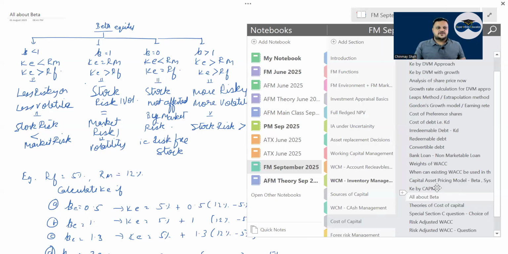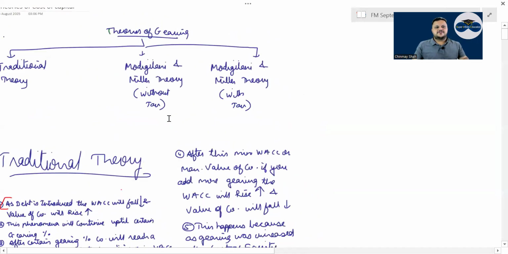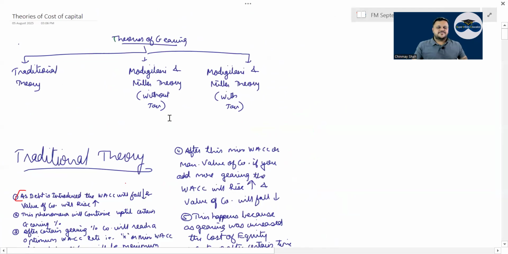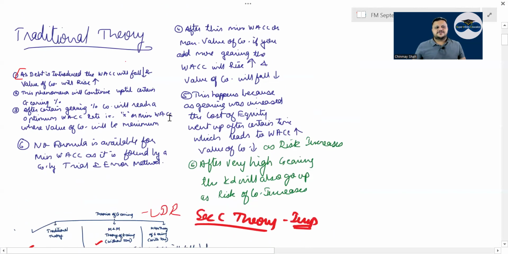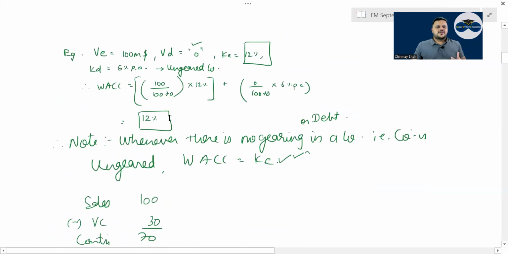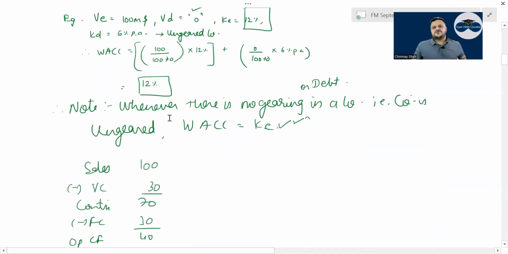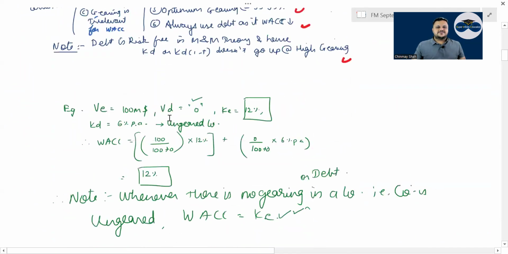Then you have theories of cost of capital. There are 3 theories of gearing: the traditional theory, Modigliani and Miller without tax, and Modigliani and Miller with tax. The traditional theory says it simply. At zero gearing, WACC is equal to KE. Zero gearing, so WACC is equal to KE. Then as the